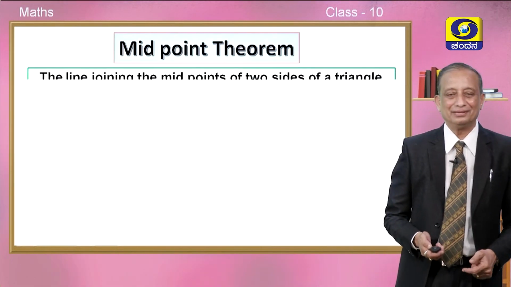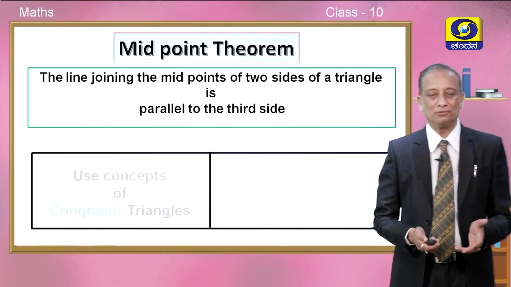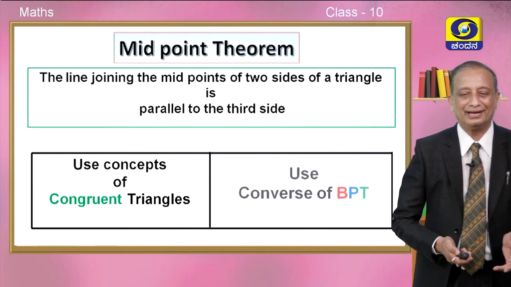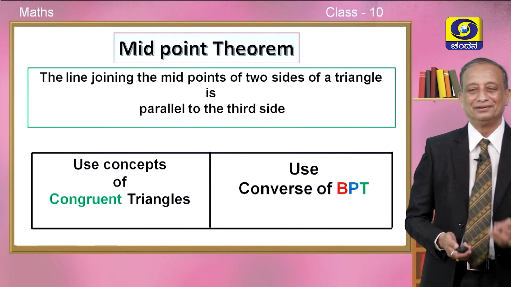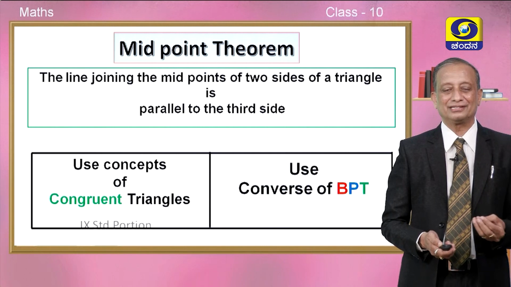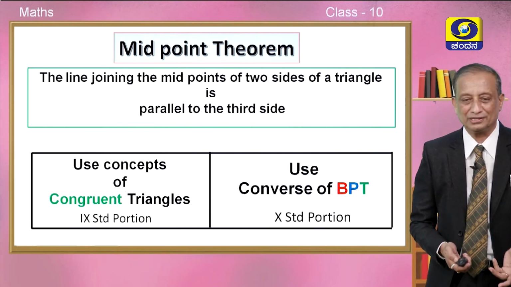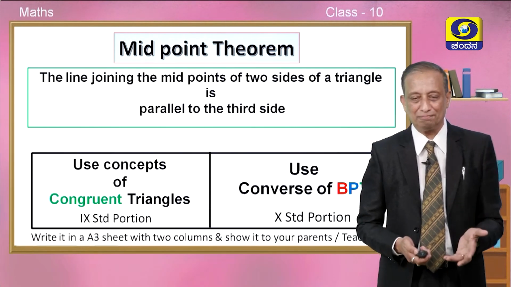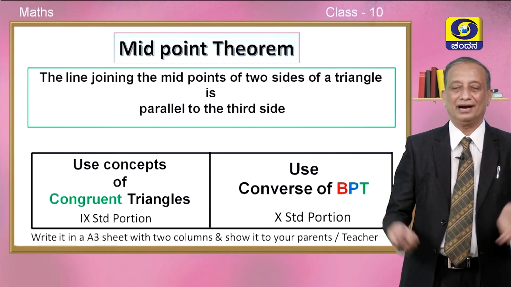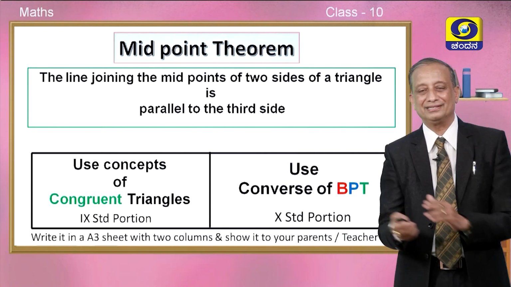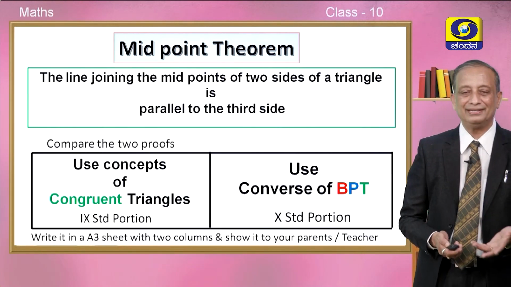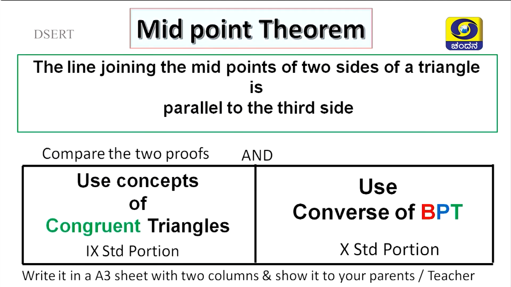Okay. So, the midpoint theorem which we have proved last year using congruent triangle concept, this year we could prove using converse of BPT. So, this is the beauty of the basic proportionality theorem. So, take a sheet of paper, have two columns and write both the proofs side by side, children, and show it to your parents and teacher. Compare the two proofs and come on, enjoy the beauty of mathematics.